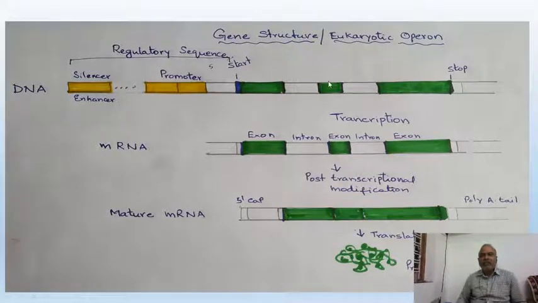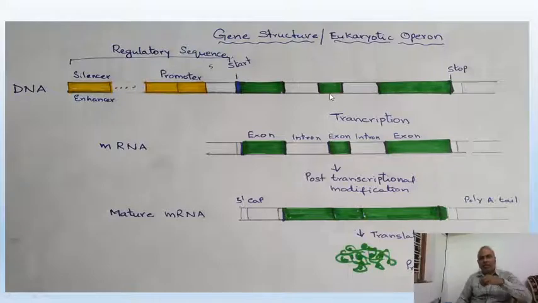This is eukaryotic operon. Eukaryotic operon is having a regulatory sequence, just like prokaryotic operon. It is also having some starting point and stopping point like that. And these are all the genes, cistron 1, cistron 2, cistron 3, cistron 4, like that. So many cistrons are there. I have shown here with different colors because these cistrons which I have drawn in green color, I need to be expressed.